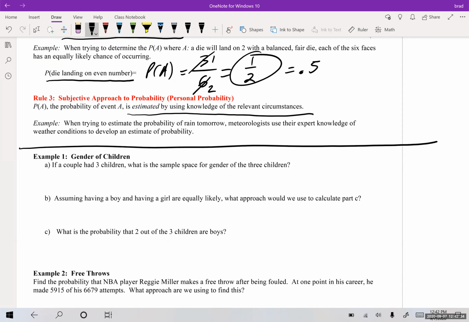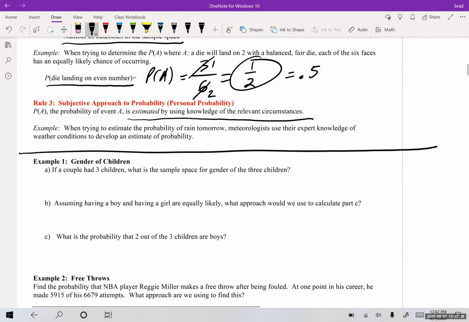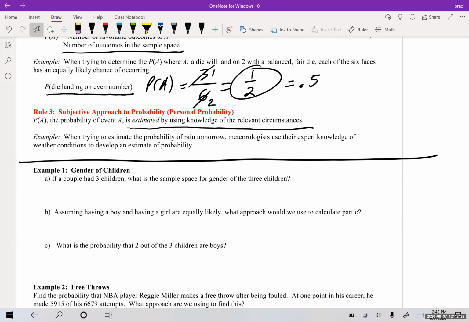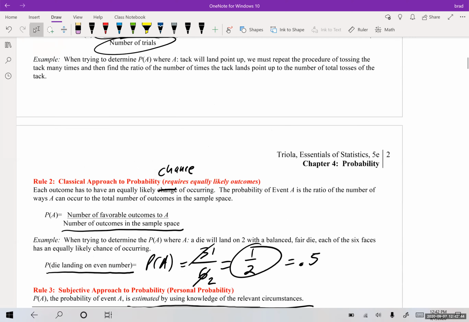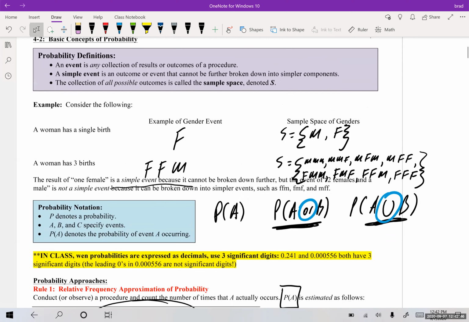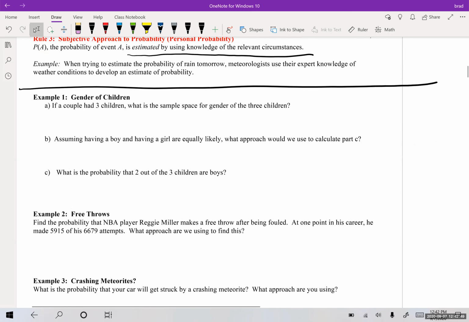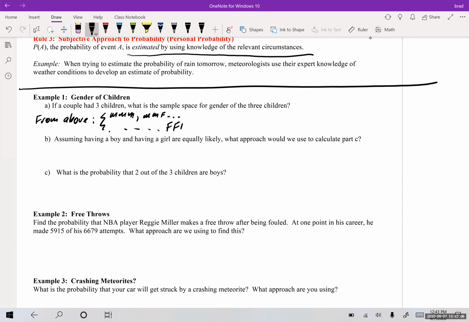Okay, so now they're gonna give us 3 examples, and we're gonna try to see which one. So this says, if a couple had 3 children, what is the sample space for gender of 3 children? Well, we already did this problem up here, right? I already know the sample space from above. I'm not going to write it out again, but you guys can. We know it'll be male, male, male, right? Male, male, female. And I'm just going to do dot, dot, dot because we just did it above. And then we'll end up at female, female, female. Okay.